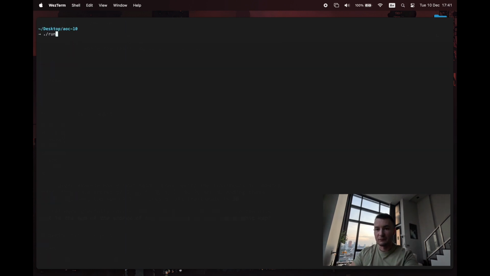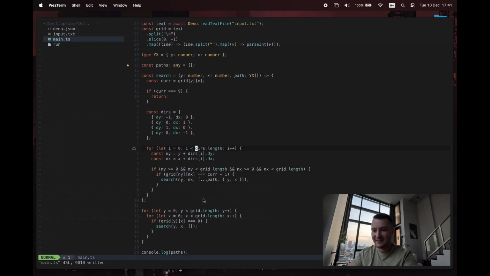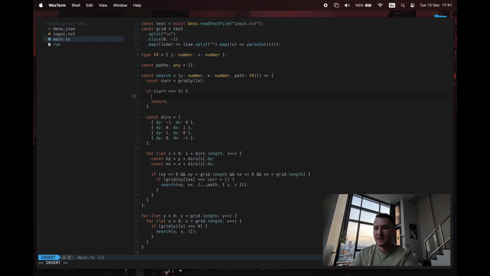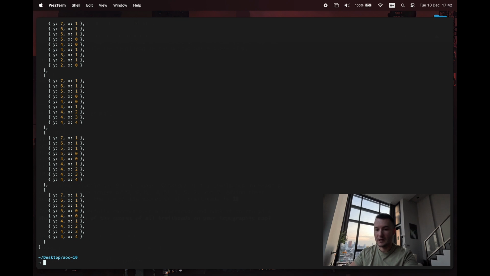What does this do if I run it? Nothing. Oh, okay, of course. That's because when we exit this function, if we don't find a 9, it's no problem. It doesn't do anything to paths. That's what we want to happen. But if it does find one, then we're going to need to say paths.push and stick on the current path. Yeah, I think so. There we go.